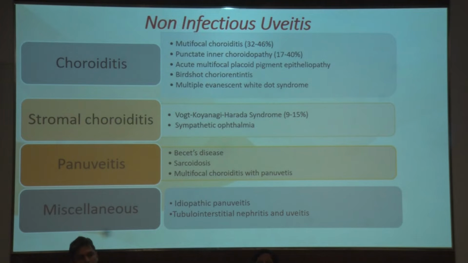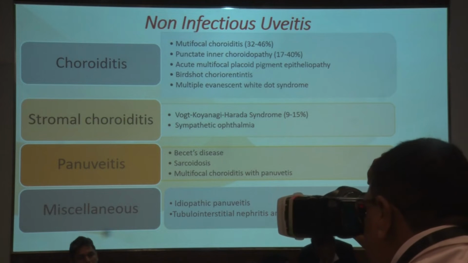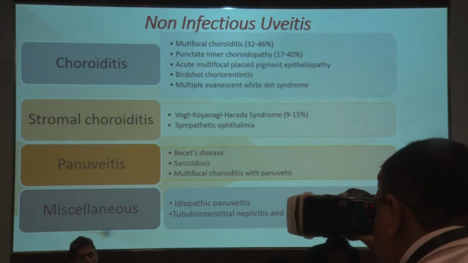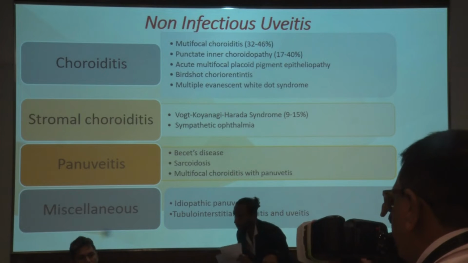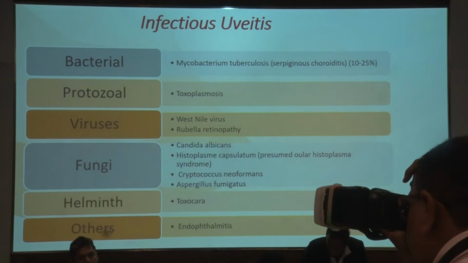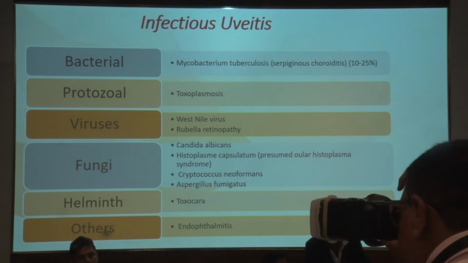Talking about VKH, close to about 10% of cases of VKH over the lifetime will develop choroidal neovascular membranes. In cases of panuveitis, Behçet and sarcoidosis both have been reported to be associated with CNVMs. Talking about the miscellaneous causes, idiopathic panuveitis again remains an important cause.